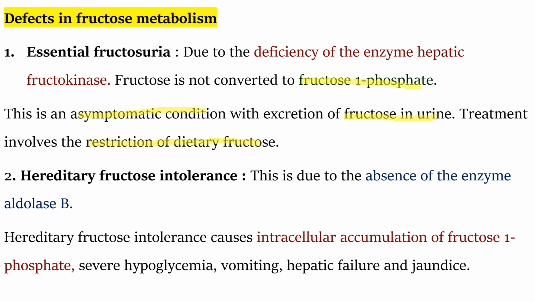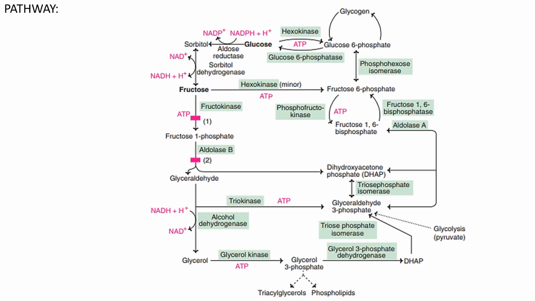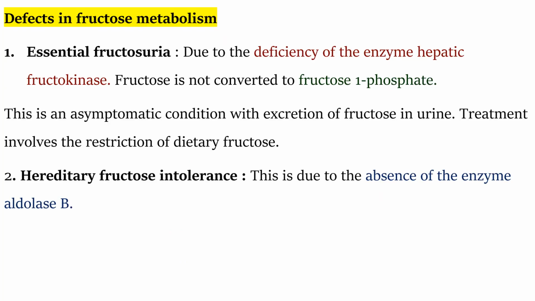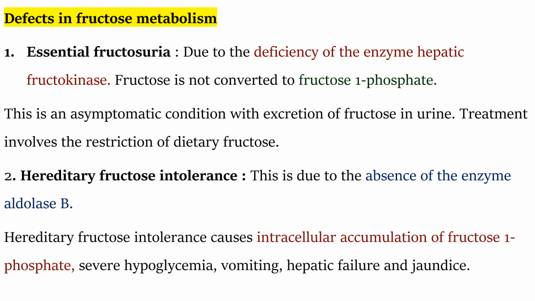The second disorder is hereditary fructose intolerance. In this, there is a deficiency of aldolase B, due to which fructose 1-phosphate accumulates, and the intracellular accumulation of fructose 1-phosphate causes severe hypoglycemia, vomiting, hepatic failure and jaundice.